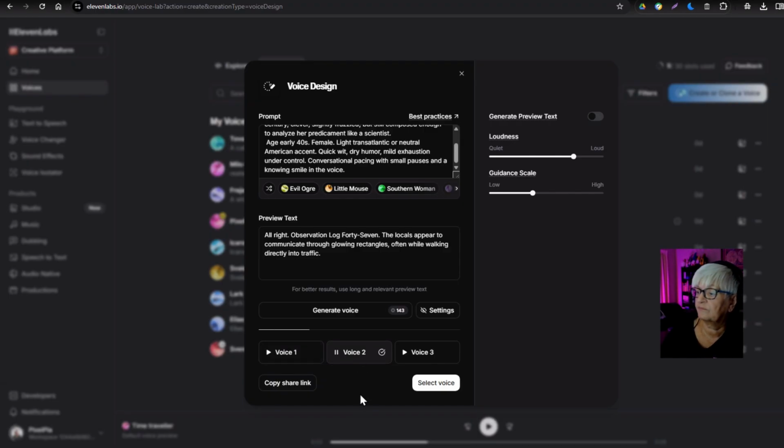Observation log 47. The locals appear to communicate through glowing rectangles, often while walking directly into traffic.